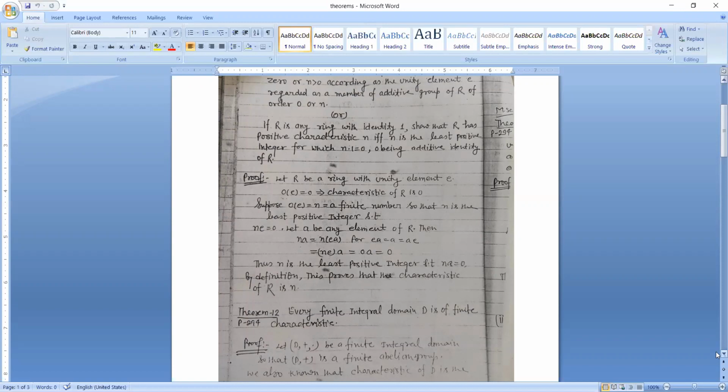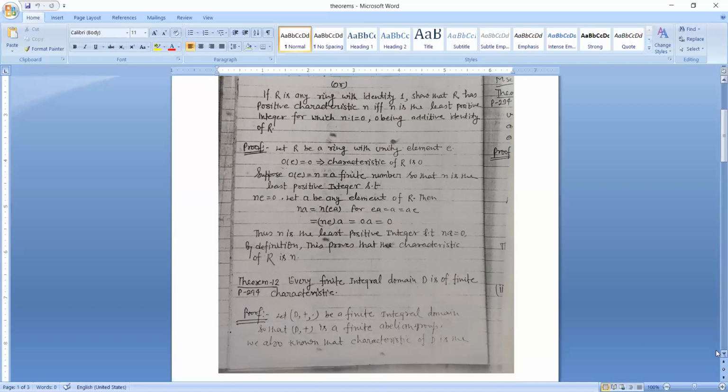Proof: Let R be a ring with unity element E. If the order of E is equal to 0, that implies the characteristic of R is 0. Suppose the order of E is equal to n, a finite number, so that n is the least positive integer such that nE is equal to 0.